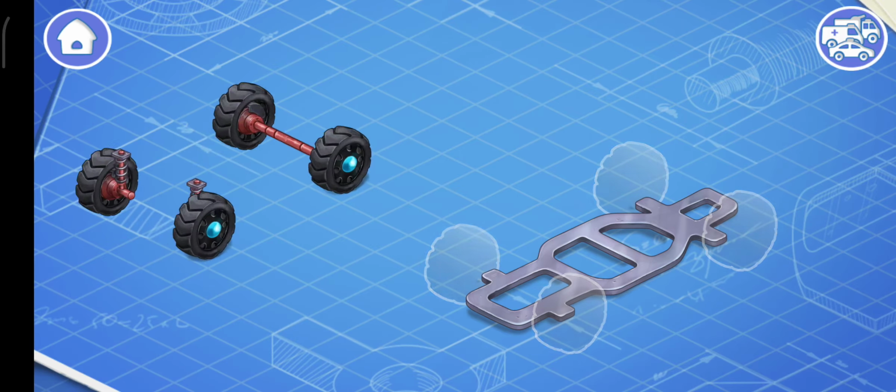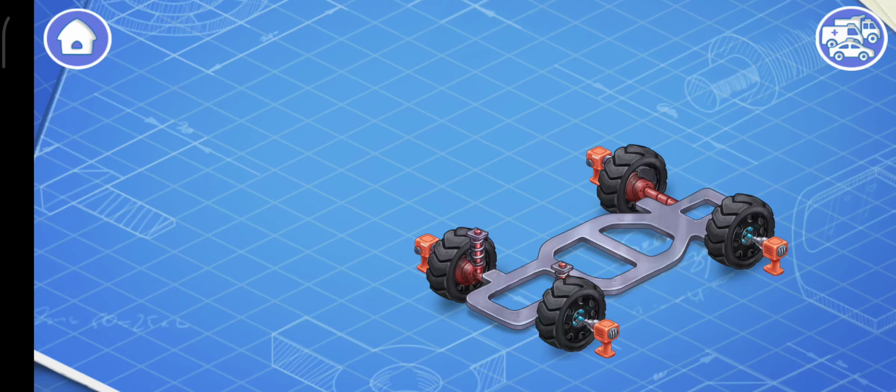An undercarriage consists of wheels, suspension, and brakes. Let's install them. Within the wheels, the car moves. The suspension keeps the car from shaking, and the brakes are needed to stop the car.